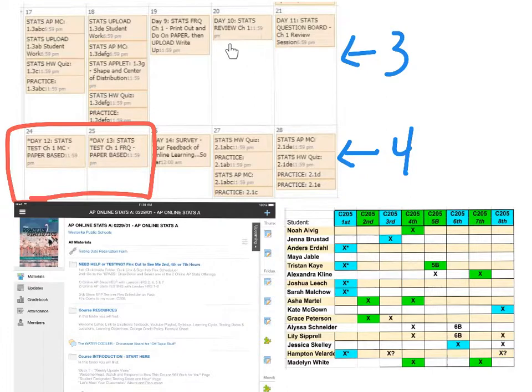Now on Thursday, you're going to start the Chapter 1 review. You're going to find this review in your packet. I highly recommend doing this review as you would the test. I believe this one is 10 multiple choice and 3 to 4 free response. I personally would do the multiple choice first in the packet and then actually go and click on the green puzzle piece on Schoology and get those answers graded. For the free response, you're going to want to write down your complete answers in the packet, but online so you can get some feedback, I have you do some fill in the blanks to get some ideas if you're on the right track.